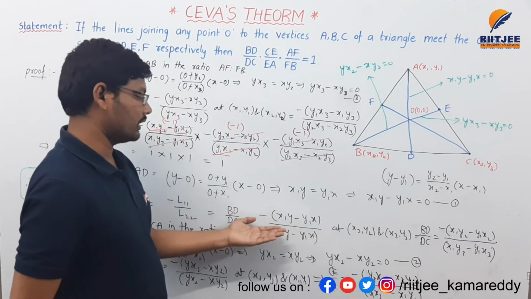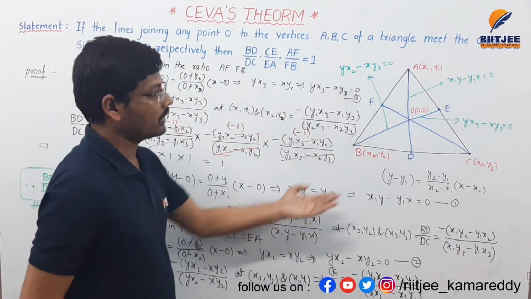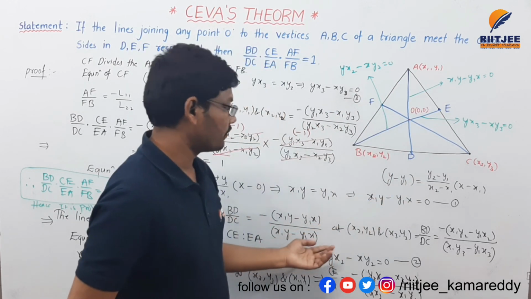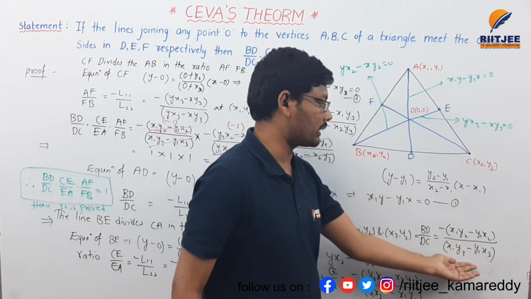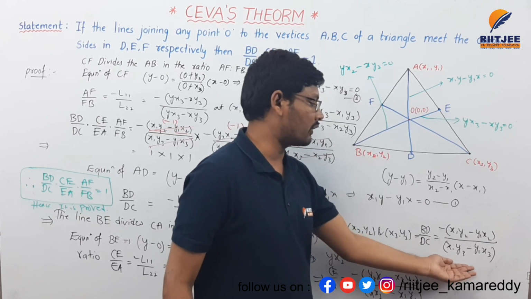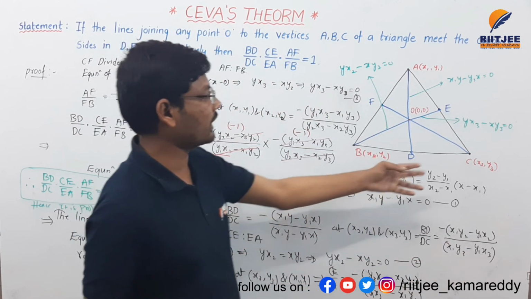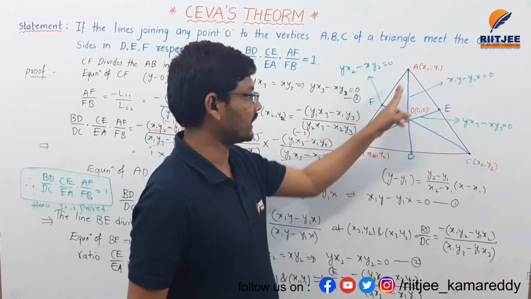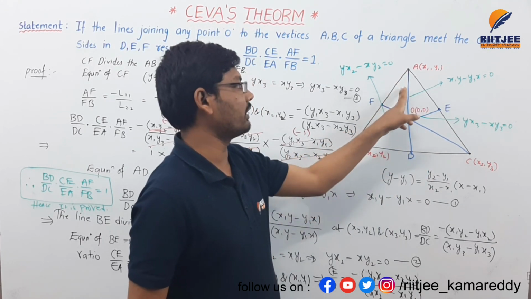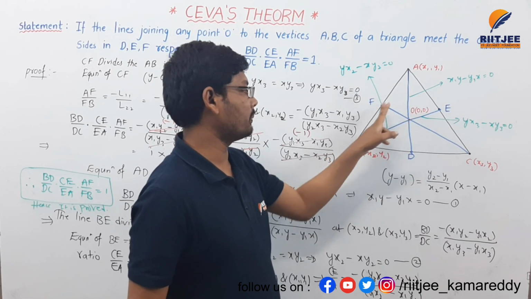This is L11 by L22, the equation of this AD line we got here. So from that AD line, having x2 y2 and x3 y3 and substituting, we got BD by DC. Similarly, CF line is passing through O and intersecting the line AB, dividing it in the ratio of AF by FB.